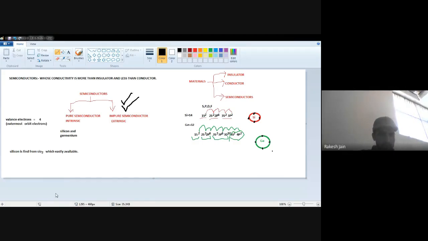For example, let's take a very general example. If some guest comes to your home and your mother asks you to make tea, you use milk, and some water is also mixed with that milk.